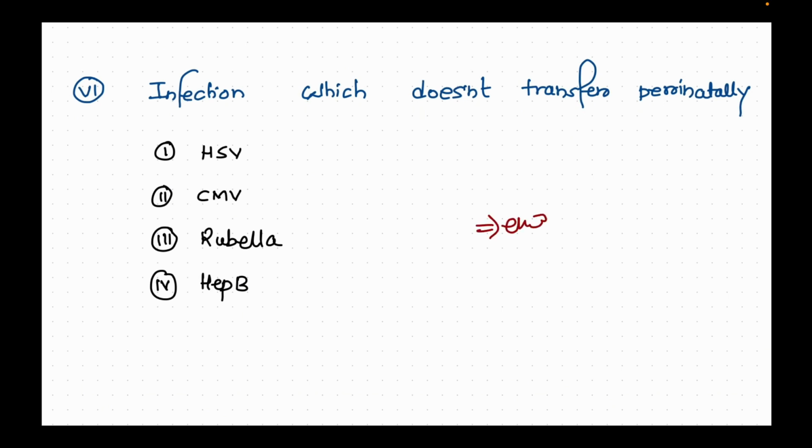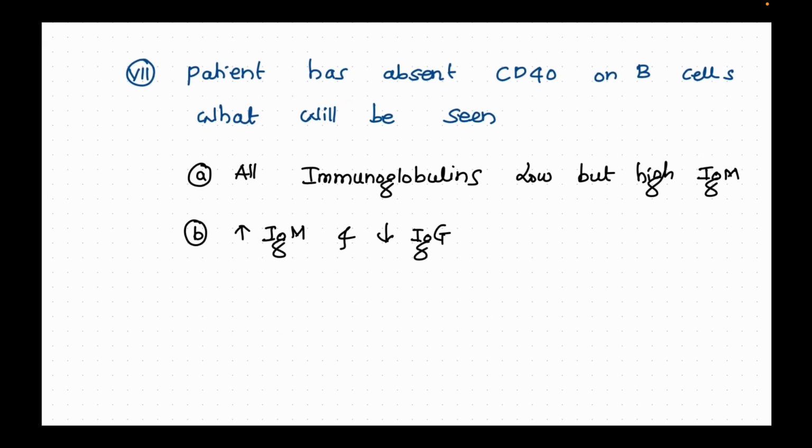The patient has absent CD40 on B cells. What will be seen? This is our 7th question, and the options include all immunoglobulins low, and high IgM but low immunoglobulin G. I don't know the other two options, but I think the answer is increased IgM and decreased IgG, because hyper IgM syndrome has a CD40 deficiency and features like this. So I think answer B is correct here.